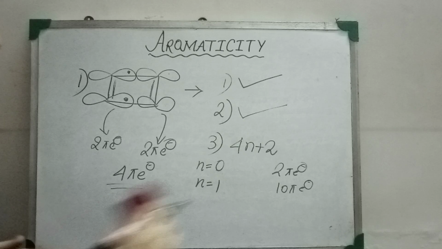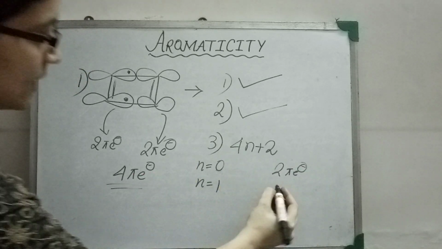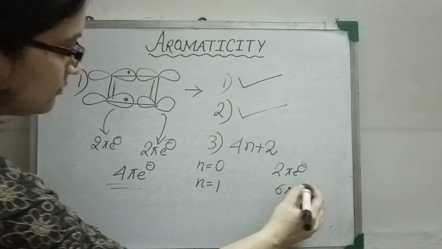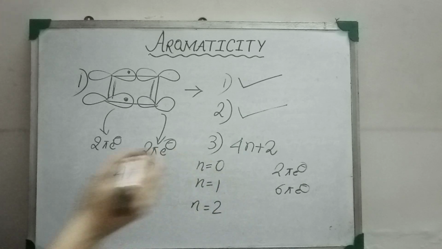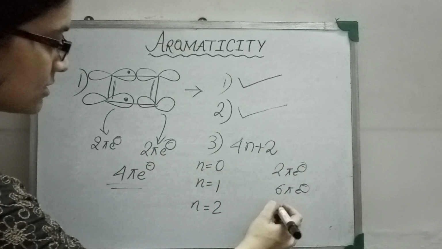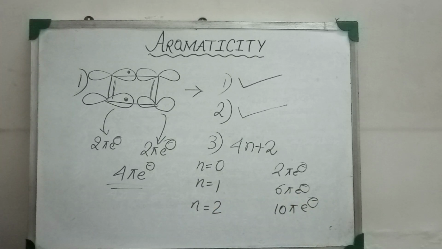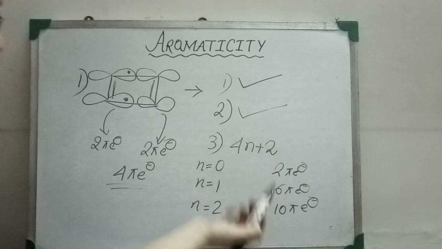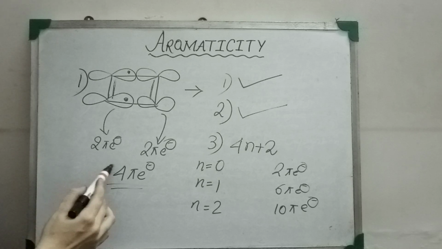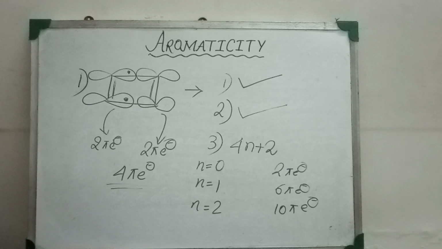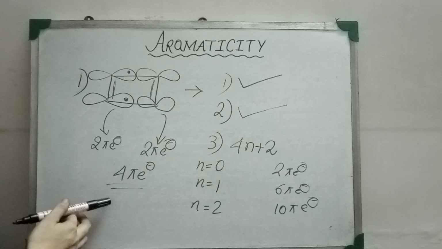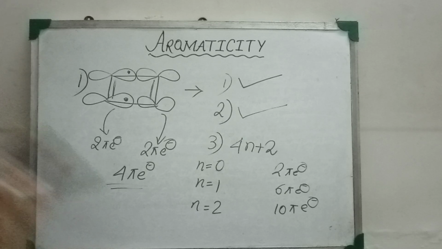Sorry, it is equivalent to 6 pi electrons. When we put the value of n equal to 2, the total number of pi electrons is 10 pi electrons. So none of these pi electron counts match the number of pi electrons here. So the third criterion, the total number of pi electrons, is not followed by the molecule. So the molecule is not aromatic.